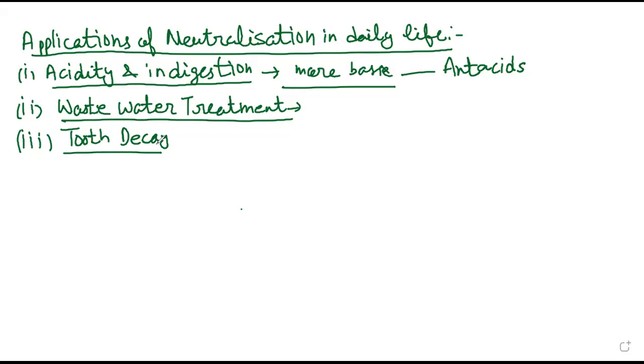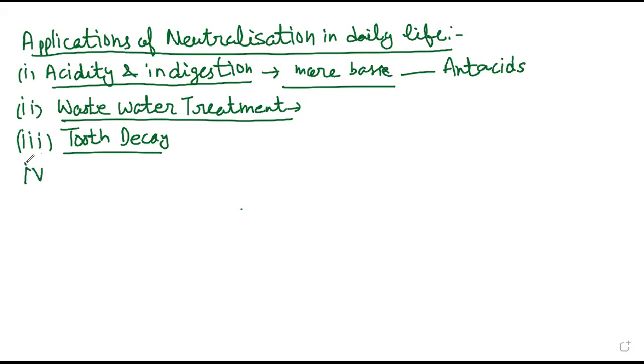The roots of the teeth will become loose, then they will break and tooth decay will take place. That's why we use toothpaste, which is basic in nature. That's why it is always advised, brush your teeth twice a day, right? Morning after breakfast, this is the right way. And then before going to bed, you must brush your teeth, right? So twice a day.